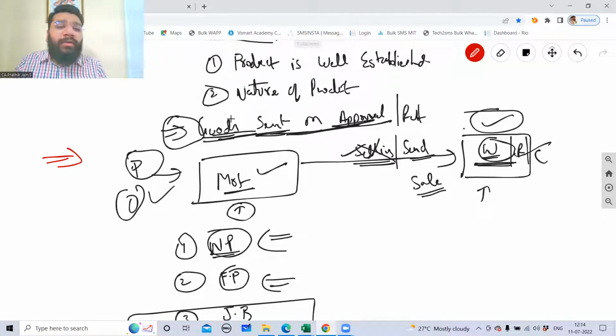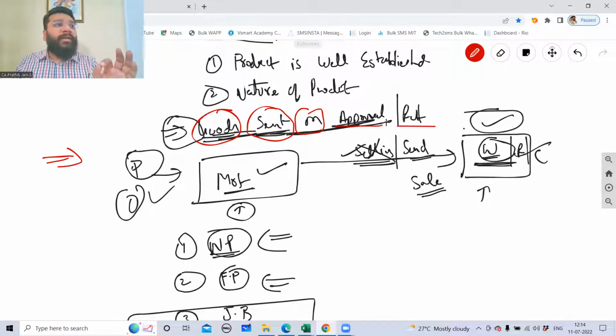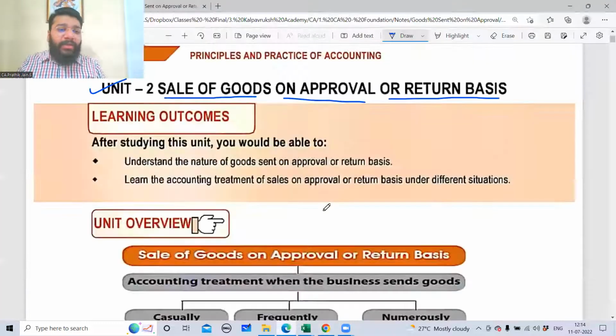So this is a concept where goods are sent on approval or return basis. Once goods are sent, if you approve, it becomes a sale. If you return, then I'll take it as a sales return, or I can take back my goods as it is, where the return is possible, right? Anybody's got any doubt so far?